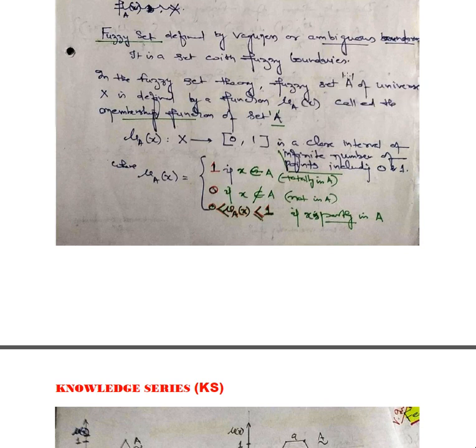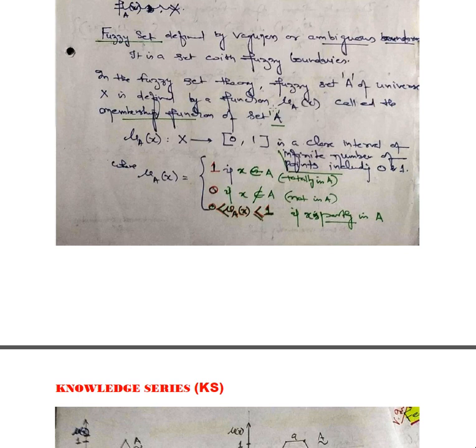That representation defines the fuzziness value, because A in this form is a fixed value, but A with a line or tilde on top is termed a fuzzy set of universe X defined by a fuzzy function mu A of x. What is mu A of x? Mu A of x is called the membership value.